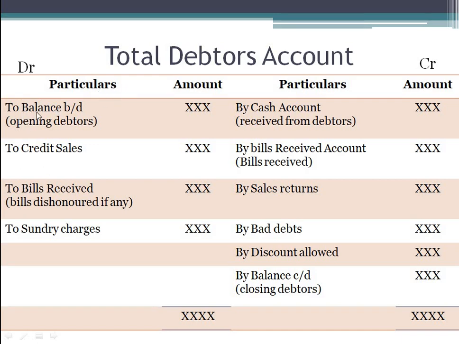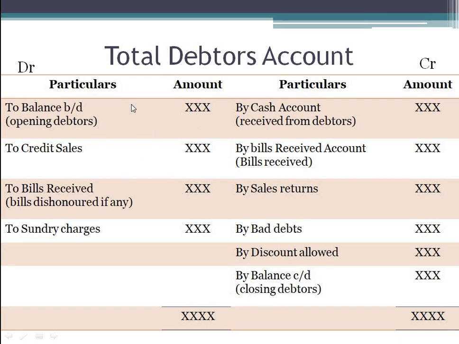On the debit side, you have: to balance brought down, that is opening debtors; to credit sales; to bills receivable; bills dishonored, if any; to sundry charges. Next, on the credit side: by cash account, received from debtors; by bills receivable amount; by sales returns; by bad debts; by discount allowed; and by balance carried down, that is closing debtors.